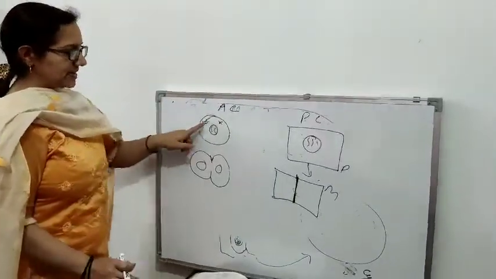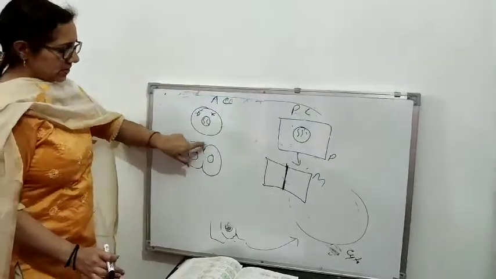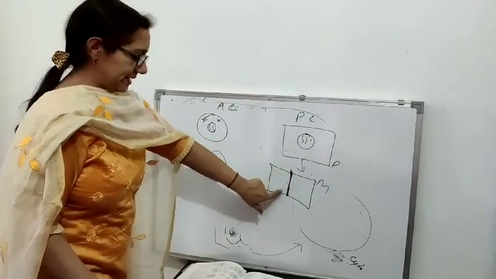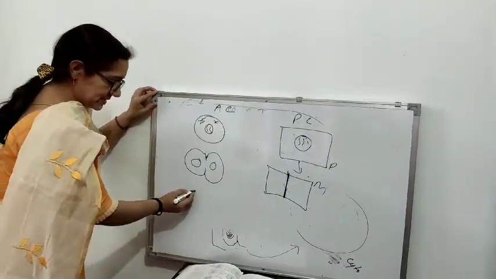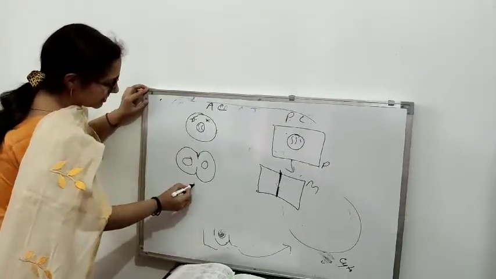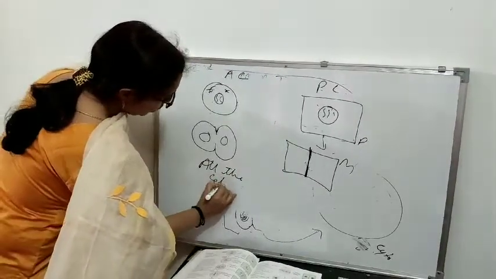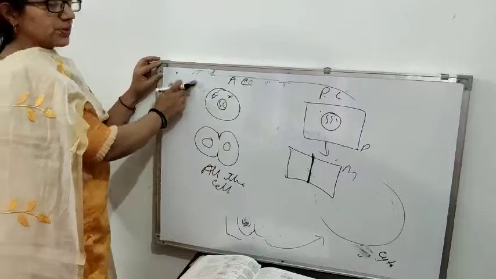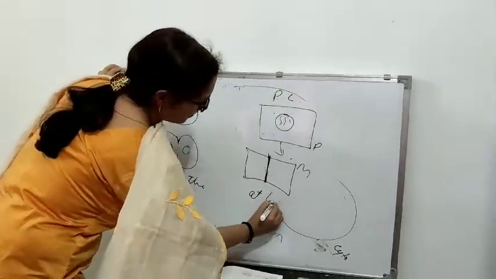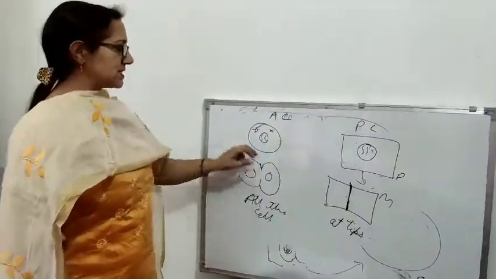So I'm again revising. Asters are formed in an animal cell, asters are not formed in a plant cell. Here this furrow is formed and it divides the cell into two parts, whereas here this cell plate is formed, right? Then the third difference is that it occurs throughout the body cells. The division in an animal cell occurs in all the cells, which means all the cells in the whole body undergo cell division, but in a plant it occurs at tips only. Getting my point?